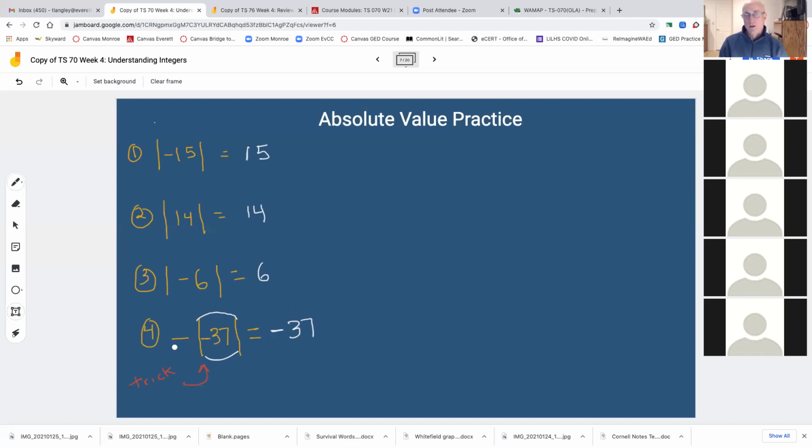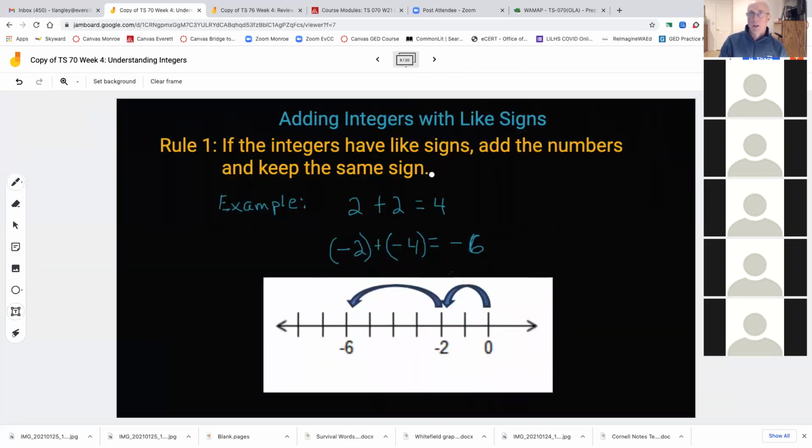If they throw that, normally you're not going to see that, but I do know one teacher that likes to throw that curveball at students. So I like to introduce this idea: if you see a double negative, in this case with absolute value, then it would be a negative. Okay. All right. Moving on to a new concept. I think you guys got that.